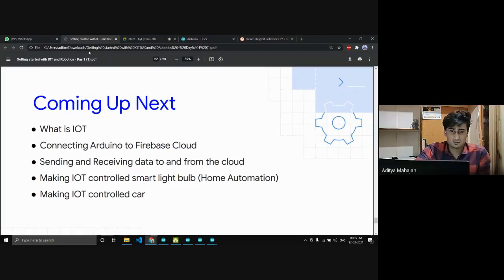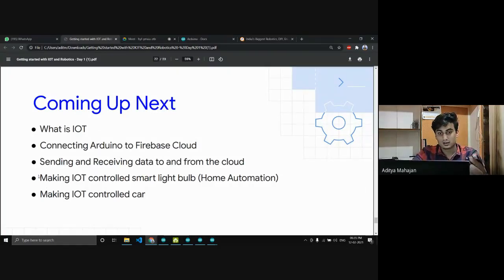So Alexa, everyone knows, right? You just tell Alexa to turn off a light and it does it. So how do you think it does? Because Alexa is connected to the internet. Your light bulb, using a Wi-Fi controlled relay, is also connected to the internet, and Alexa just sends the data to the cloud that this light has to be turned off. Your light bulb receives that data and it turns off your light.